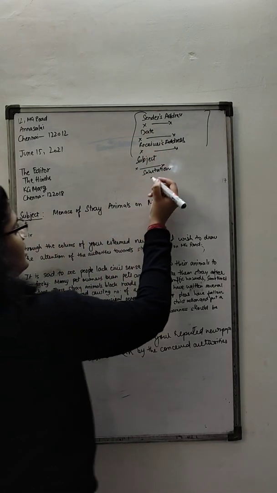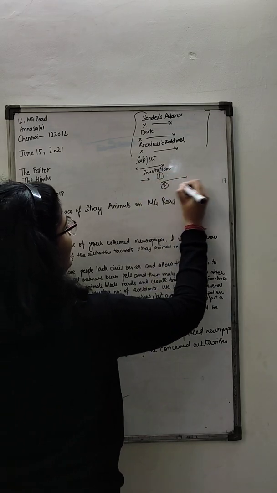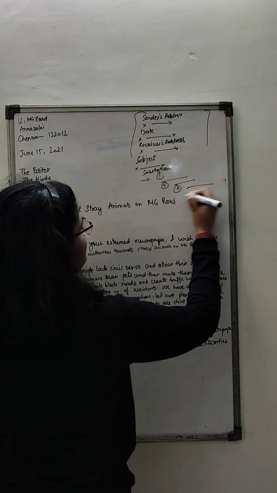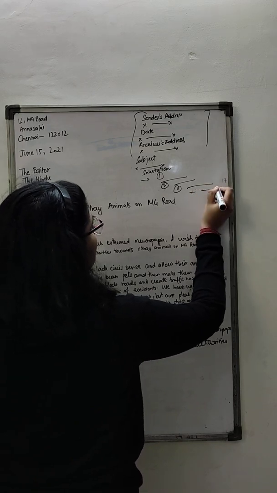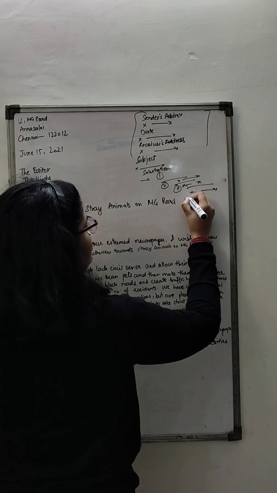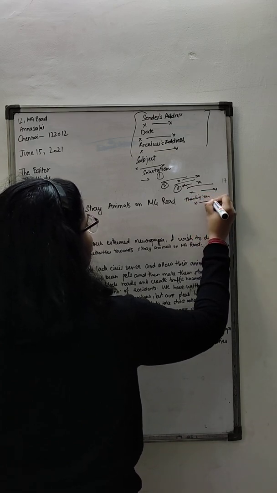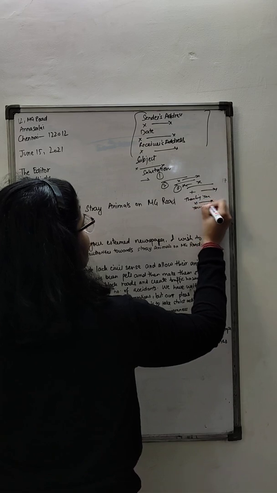And then after the body of the letter, after para 1, you leave a line. Para 2, you leave a line. Para 3, then you leave a line here for thanking you. You leave a line here, yours obediently.